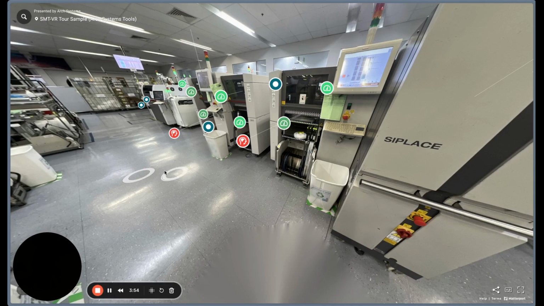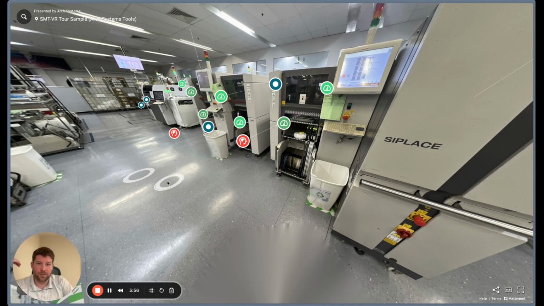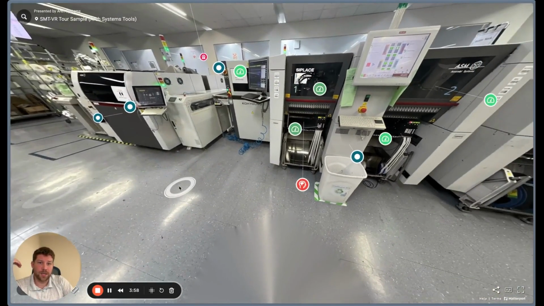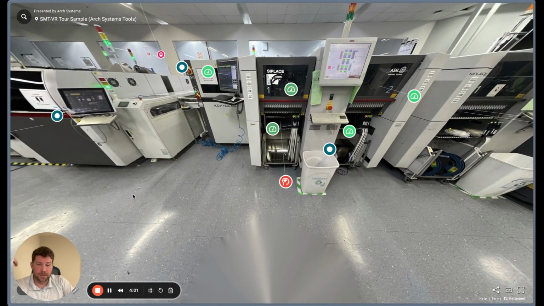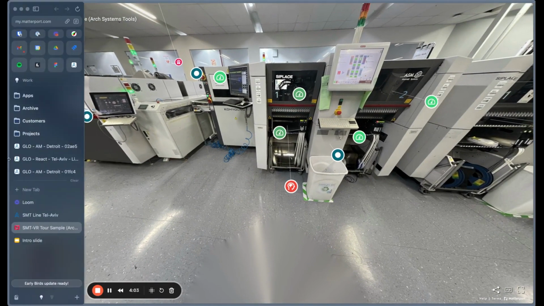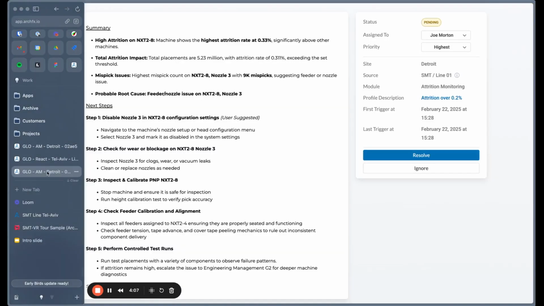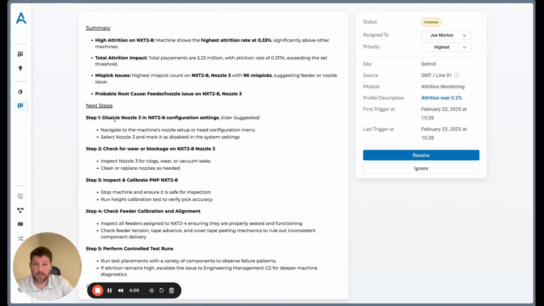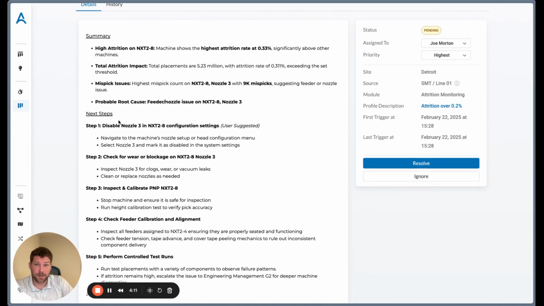So I get back onto my line. I follow its advice. I get into the system settings. I try and get the line running again. And oh, look at that. Lo and behold, I followed these steps, and it looks like disabling nozzle 3 was able to get my line going again. So at least I've avoided some major downtime and things are working.